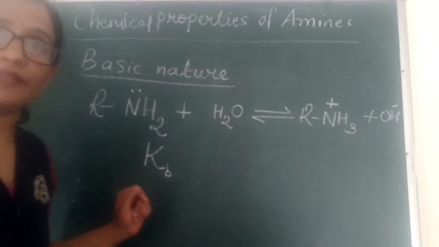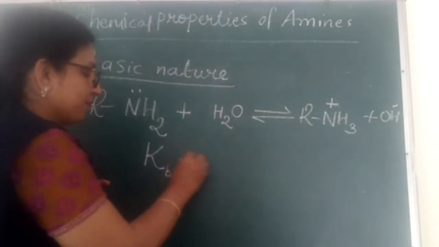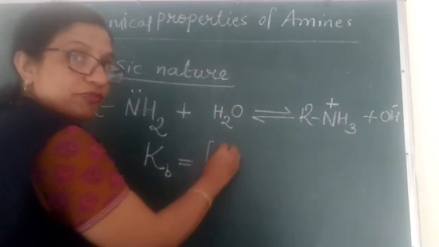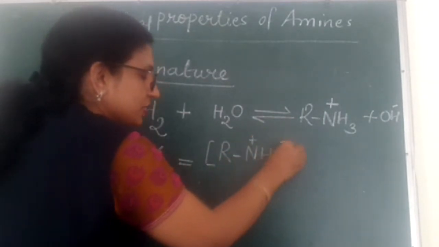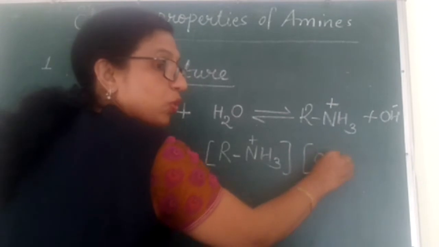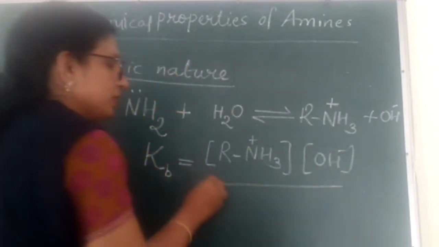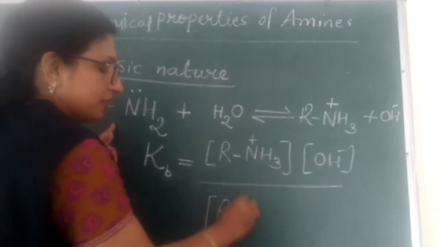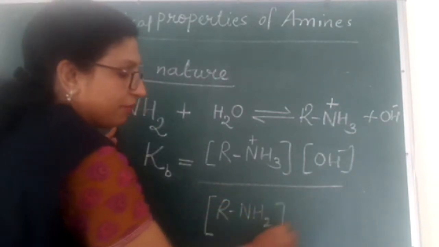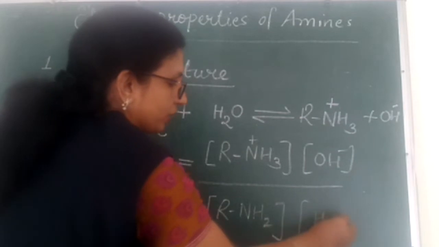How will I write the formula for this Kb? Concentration of products. What are the products here? RNH3 positive, concentration of OH minus ion, upon concentration of reactants, that is concentration of amine and concentration of water.